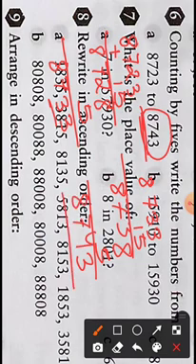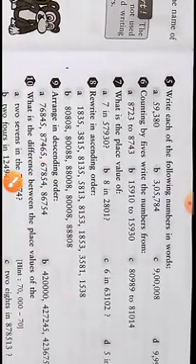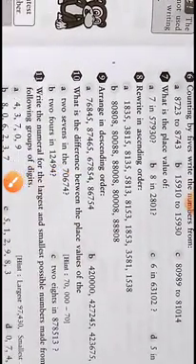Finally you reached the required number. Since you reached the required number, you have to stop here. Now in the same way you can try other questions, question number B, C.